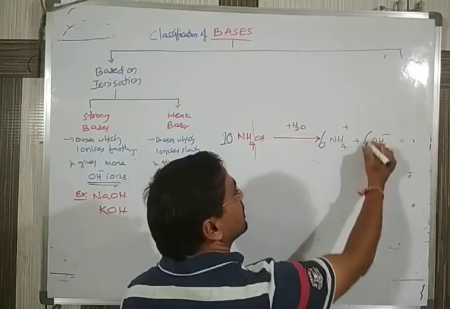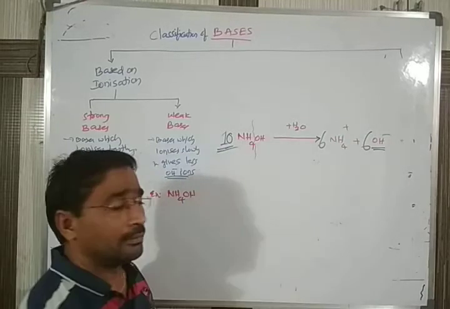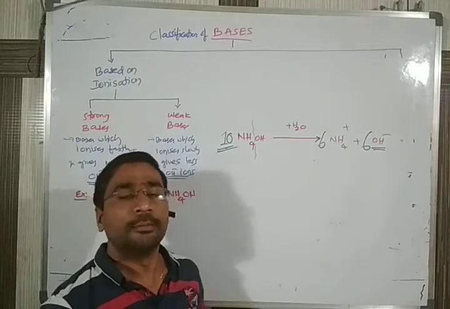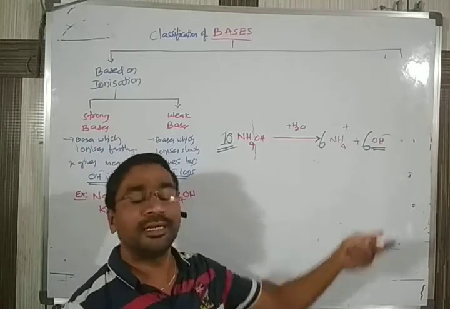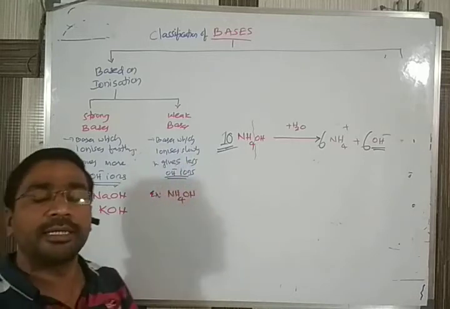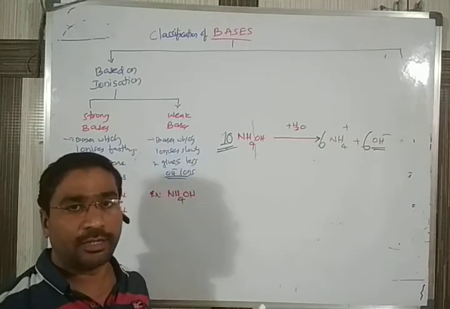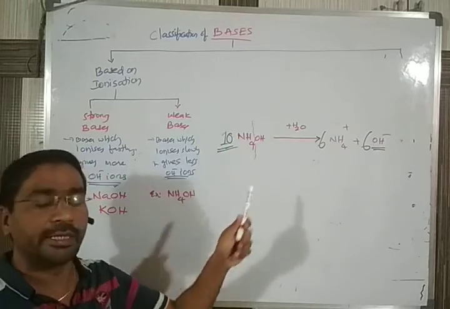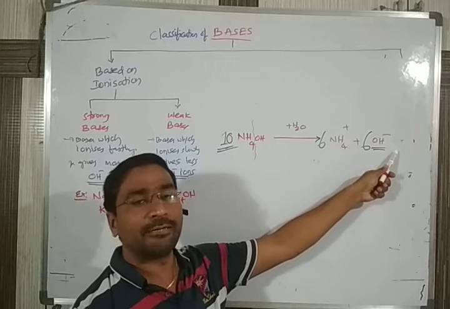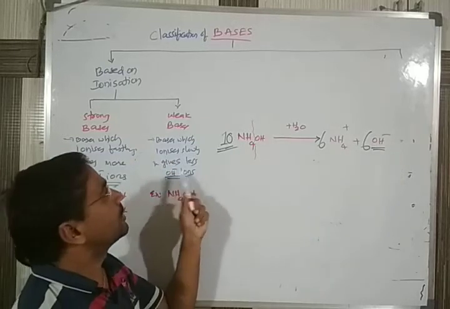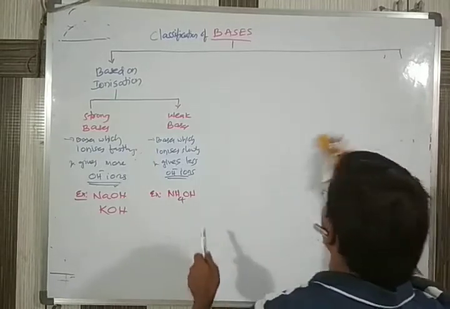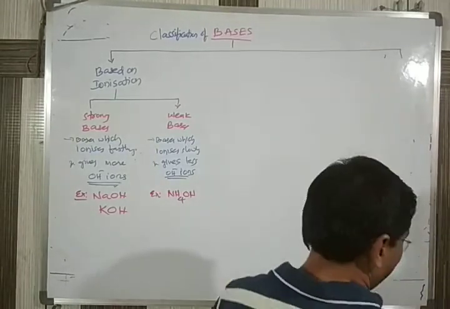Suppose you are getting like this. Here how many did I take? 10. If 10 are dissociated, you should actually get 10 molecules of OH minus. But practically when you check, you are getting less. Why? Because the bases are ionizing slowly or they don't completely dissociate. All the molecules will not dissociate, so obviously they will give a smaller number of OH minus ions. Such bases are called weak bases. A good example of this is NH4OH.